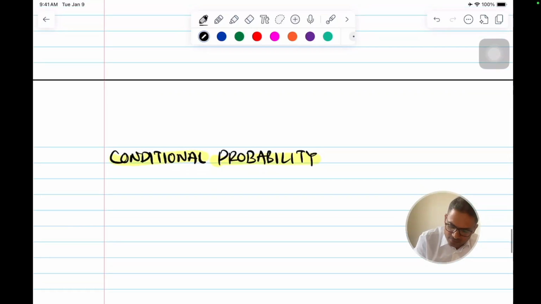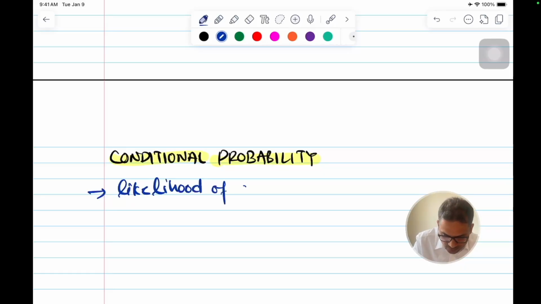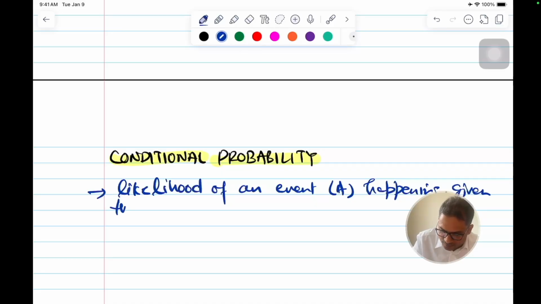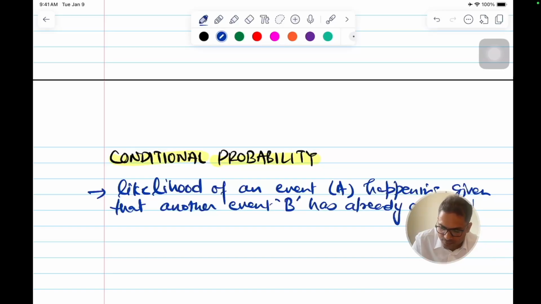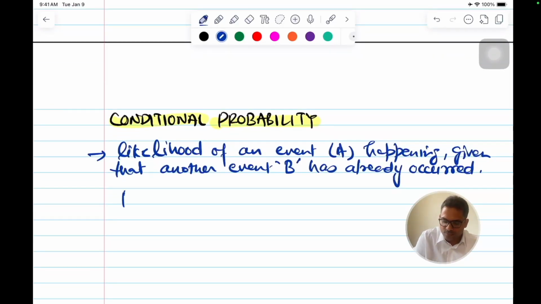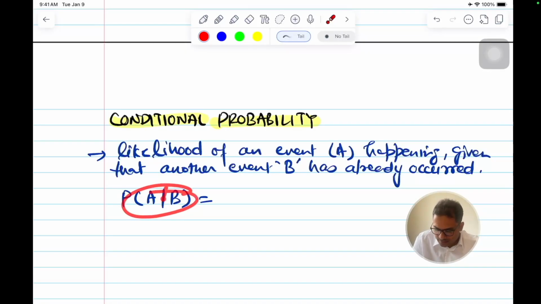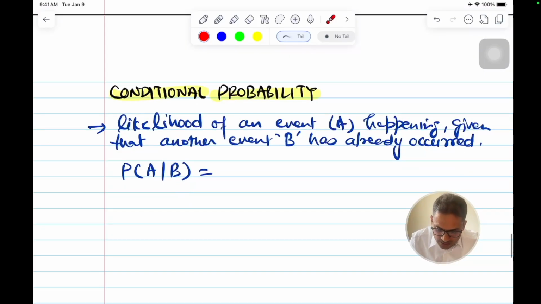Let me define it and then I'll give you more. The likelihood of an event A happening given that another event B has already occurred, and the way we denote it is probability of A given B. This slash is how we represent A given B. So this is the normal definition.